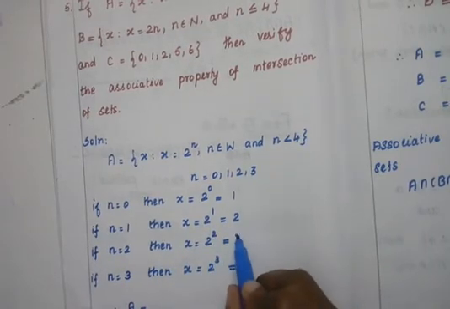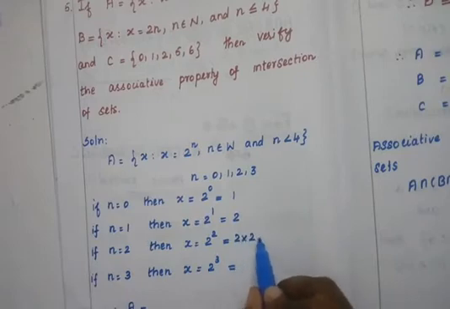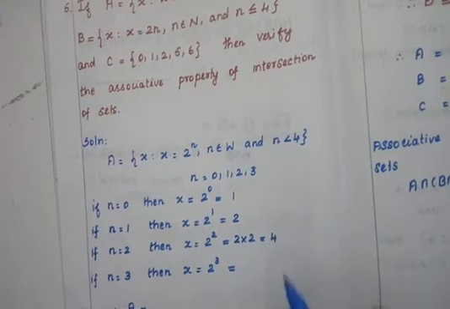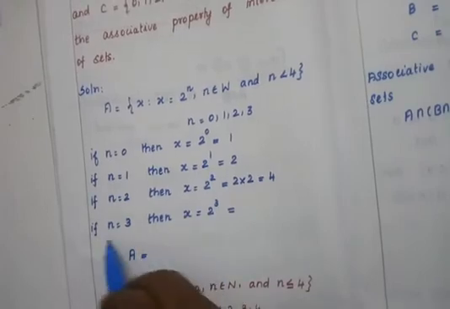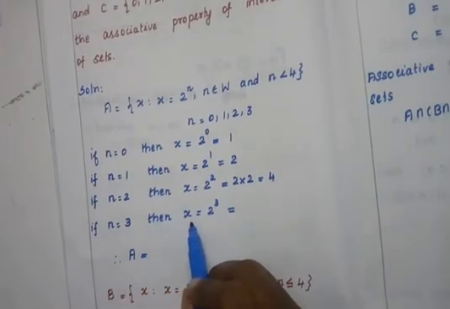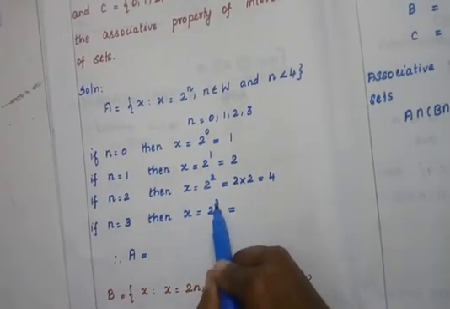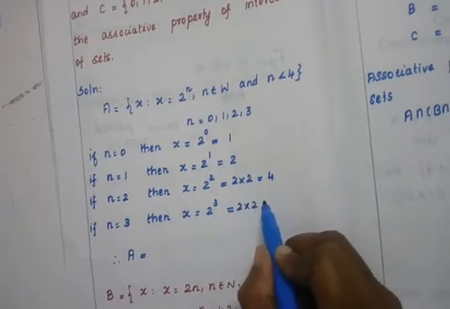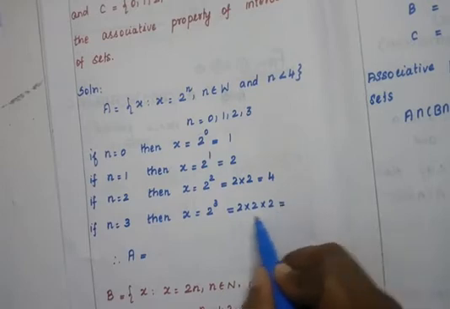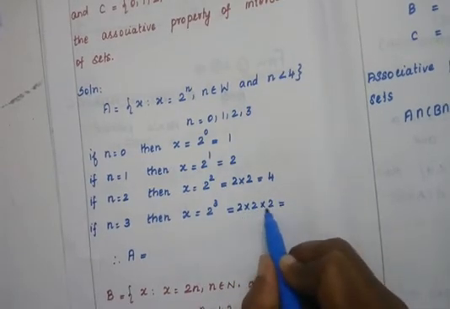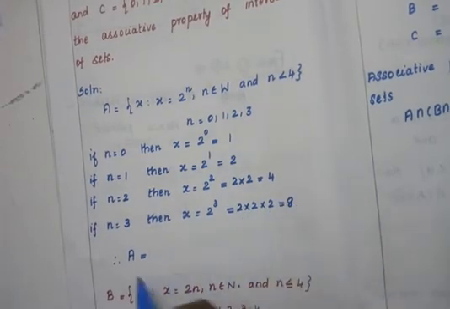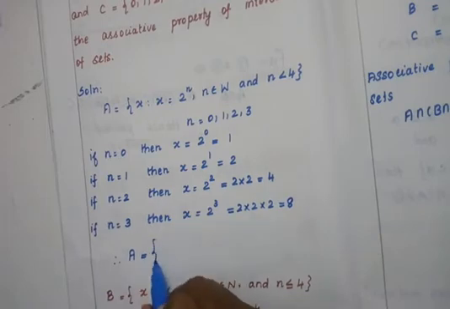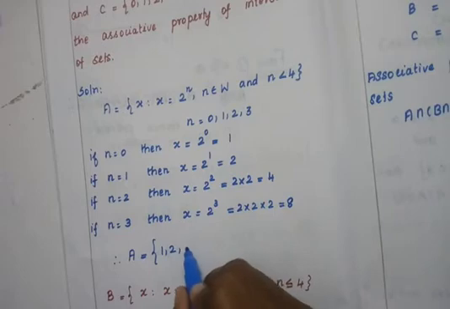What is 2 power 2? 2 into 2 is 4. If n is equal to 3, then x is equal to 2 power 3, which is 2 into 2 into 2. 2 2s are 4, 4 2s are 8. So what is the A set? A set is 1, 2, 4, 8.